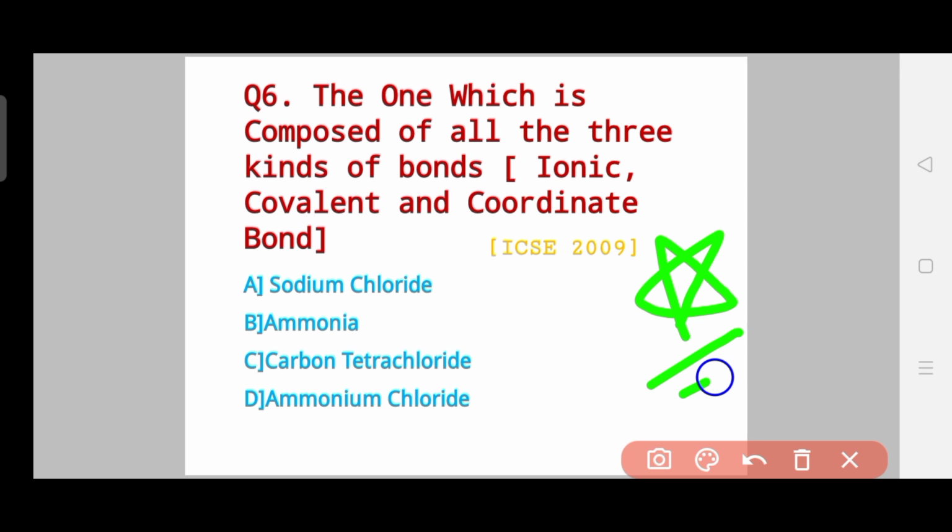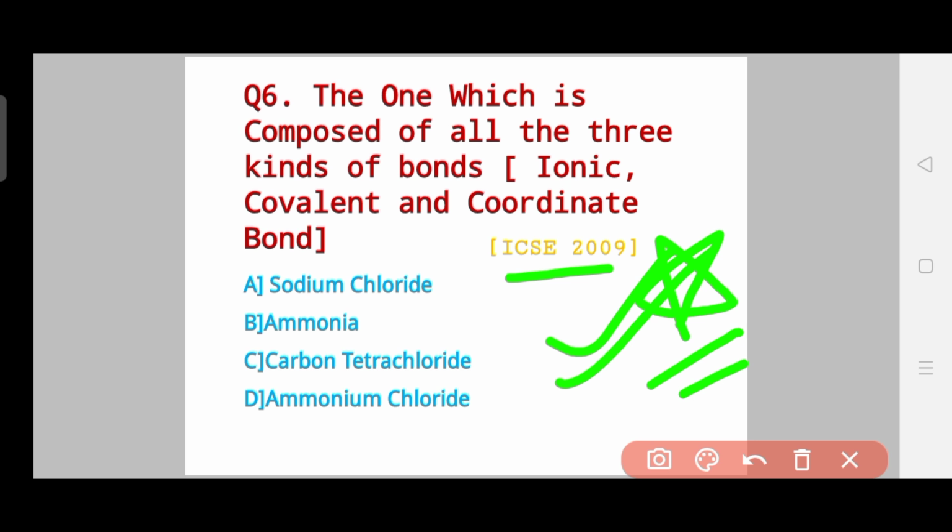Question number 6 is a star mark important question. Why? Let me read the question. The question says, the one which is composed of all the three kinds of bonds, that is ionic, covalent and coordinate bond. I think I can guarantee you this question in your MCQ. Although this is an ICSE 2009 question, it is always an important question.